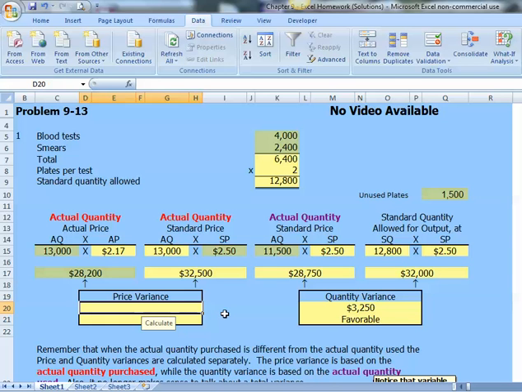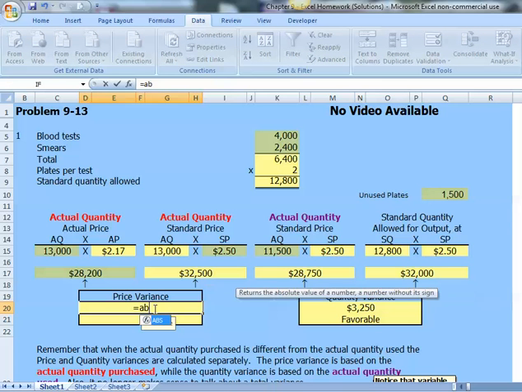In this worksheet, we're going to make use of two Excel functions, an absolute value function and an if statement. Recall when we calculate or show variances, typically they're shown as positive amounts, the difference between two numbers. We can ensure we have a positive number by using Excel's absolute value function. So to calculate our price variance equals ABS